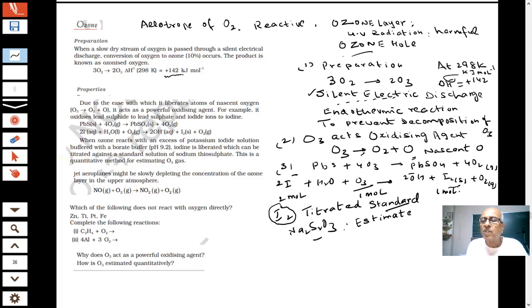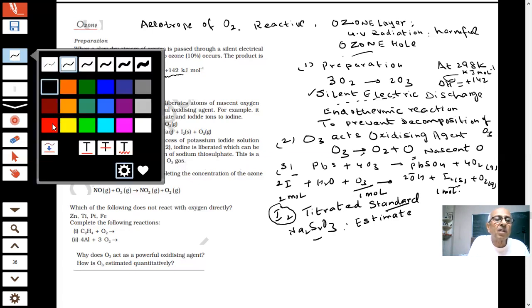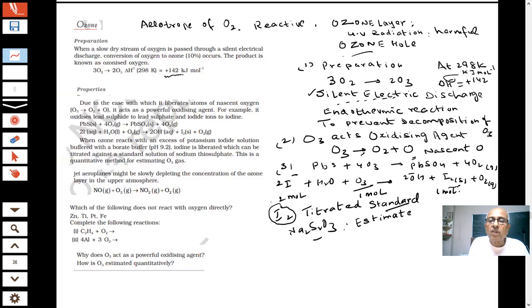As you can see, the stoichiometry of the reaction makes this a quantitative method for estimating ozone gas. This question has been asked in the paper and it can be asked again. It is an important question: how will you estimate ozone quantitatively?